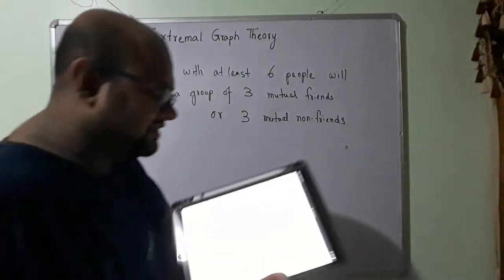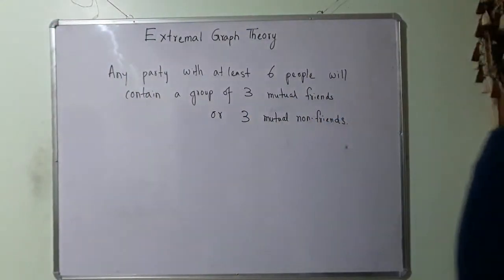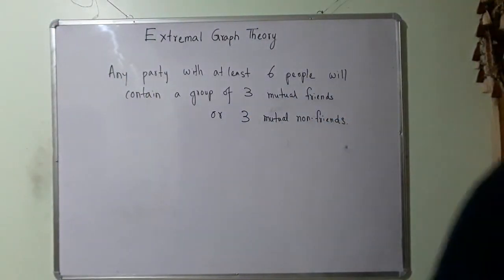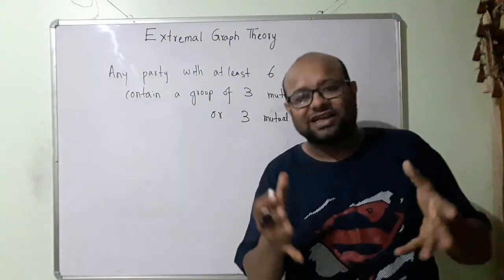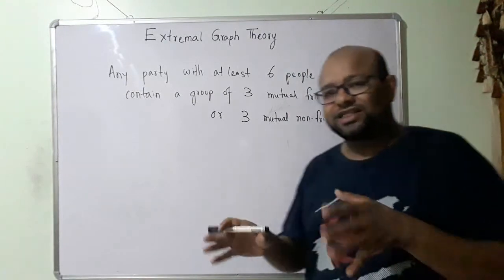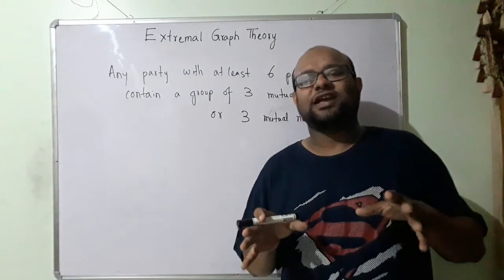In some places, this example is formulated like this: a mafia gathering, in which either 2 people are allies or 2 people are enemies.